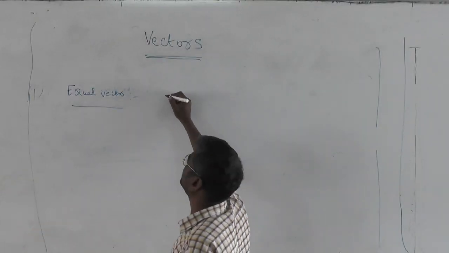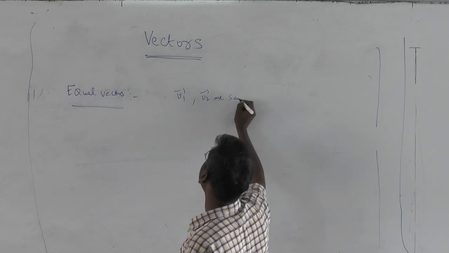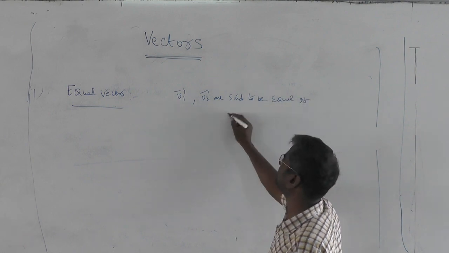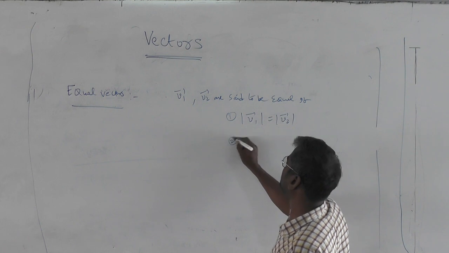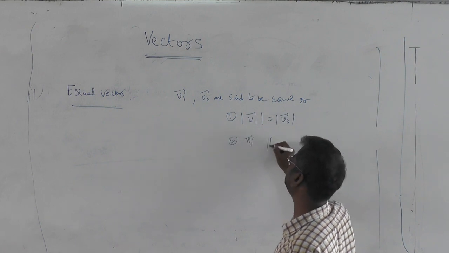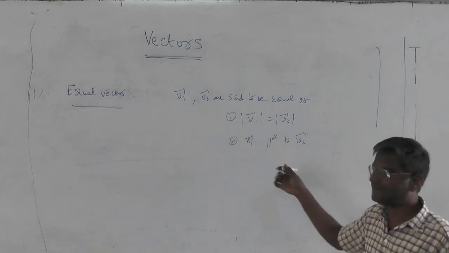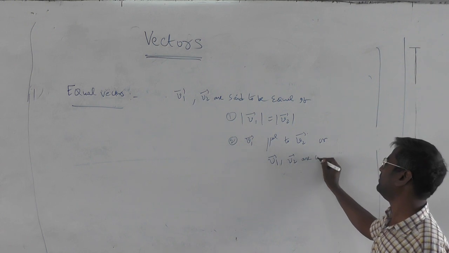Equal vectors, when do we say two vectors are equal? Obviously, V1 bar and V2 bar are said to be equal if, number one, their magnitude must be same. Number two, their direction: V1 bar must be parallel to V2 bar. Obviously, the collinearity will also come, or you can say V1 bar and V2 bar are collinear.